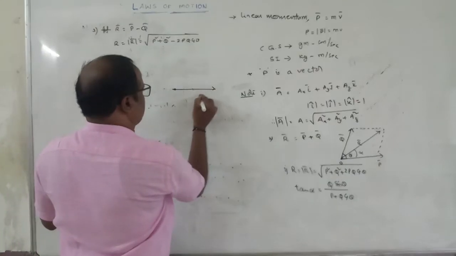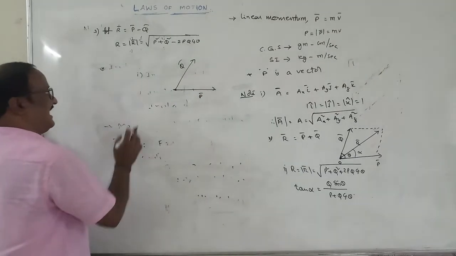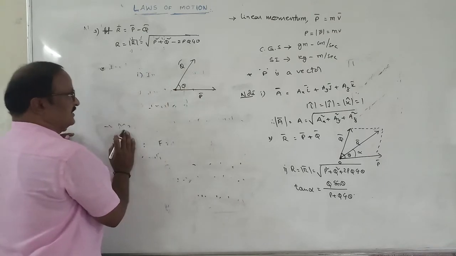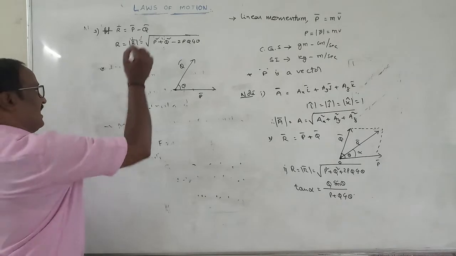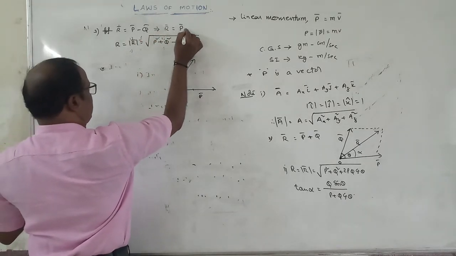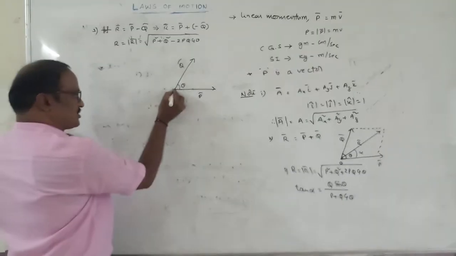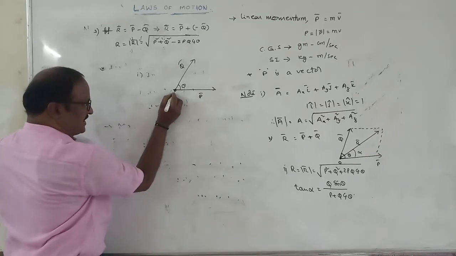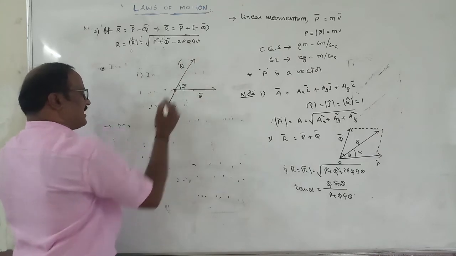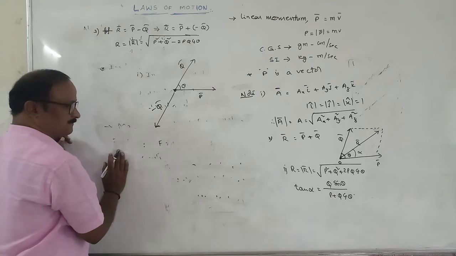Let this be P bar and this be Q bar. The angle between P bar and Q bar is theta. But as per the given data, R bar is equal to P bar minus Q bar, which means R bar is equal to P bar plus minus Q bar. Minus Q bar means this vector will be extended in the opposite direction. The magnitude of this line is equal to the magnitude of Q bar, and this arrow mark indicates the direction opposite to Q bar. That's why it indicates minus Q bar.